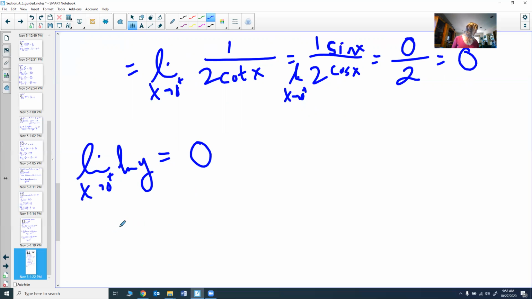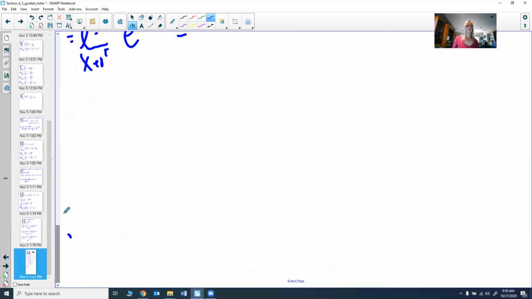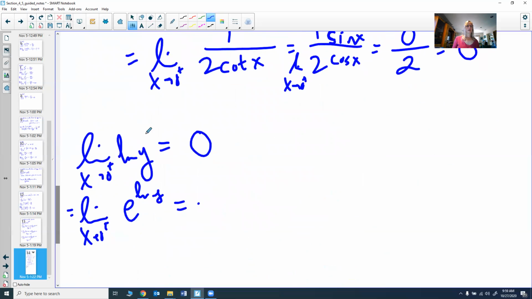That would be the limit as x goes to 0 of e to the natural log of y, because this was just the natural log of y. We want to find out what this limit is and see what this is equal to.